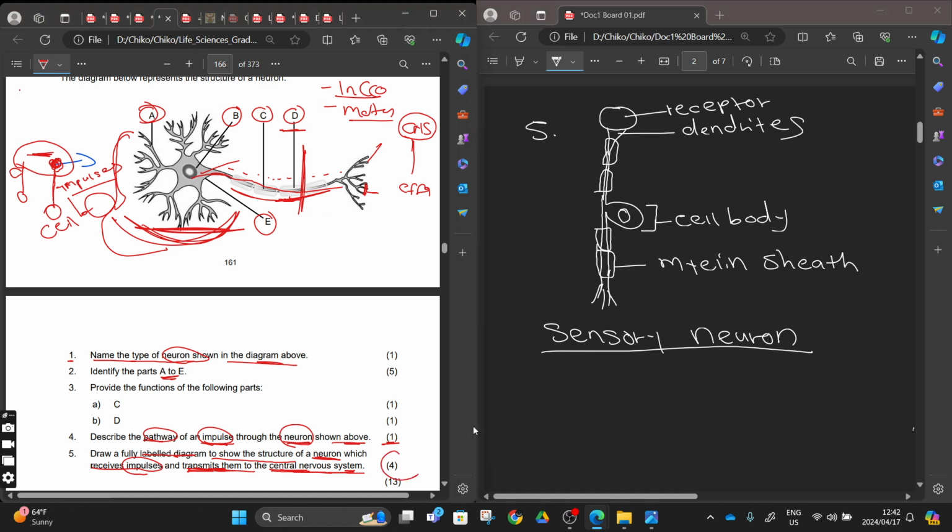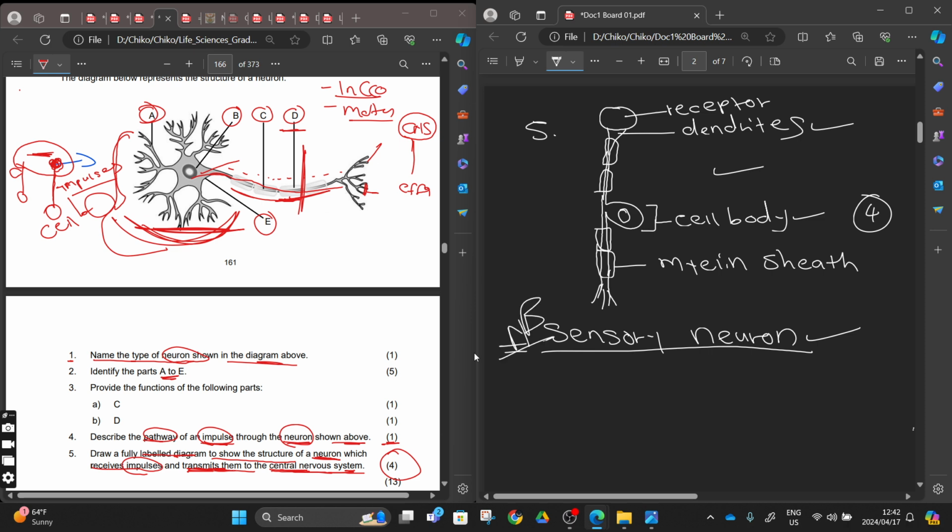You might find it's 4 marks. They are going to give you one mark for the correct structure, and 2 marks for any 2 labels here. If you write receptor, maybe they cannot give you the mark because this is not part of the neuron. The parts of the neuron are from the dendrites. They can give you 1 for dendrites and 1 for cell body. So all in all, you will have these 4, right? Mind you, NB, don't forget to label your drawing, right?